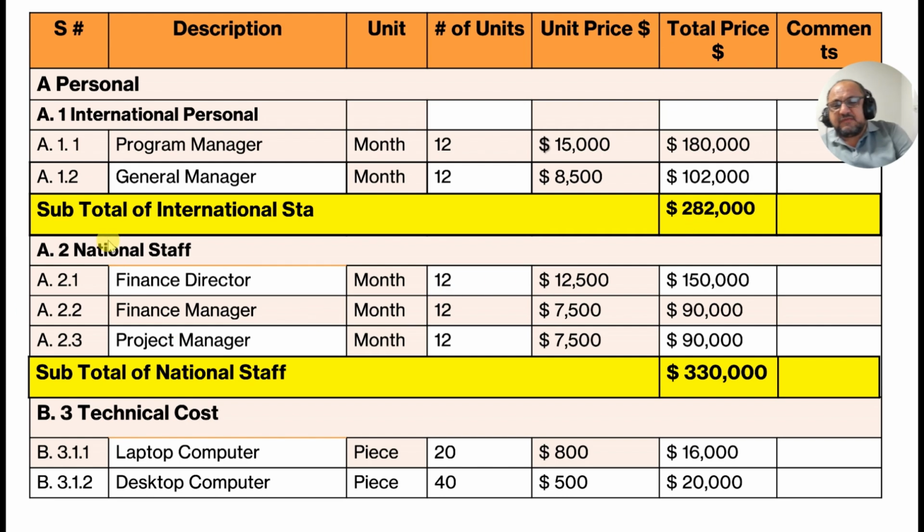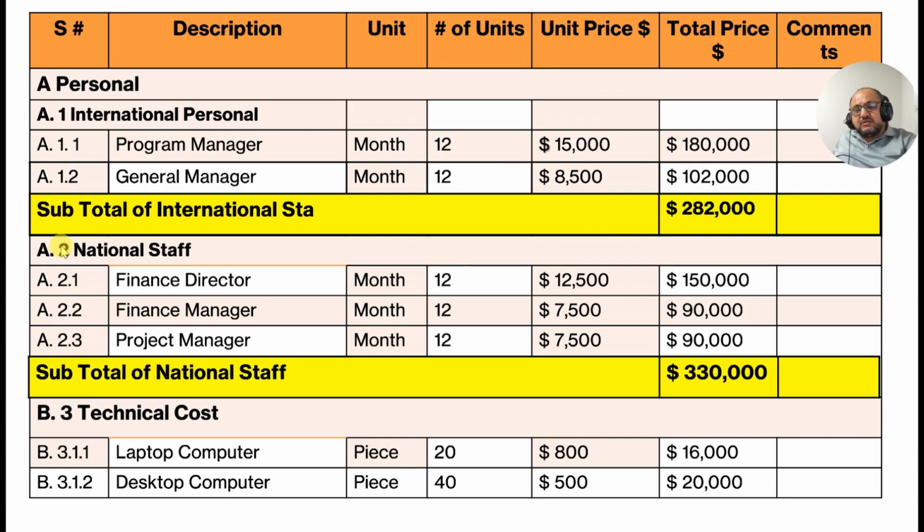Second, national staff or national employees. Here, that was A.1, now it is A.2. Why 2? First was international employees, and second are the national employees. A.2.1, finance director. How long? 12 months. A unit means anything here, P. 12 months. How much per month salary? 12,500. Annual salary? 150,000.